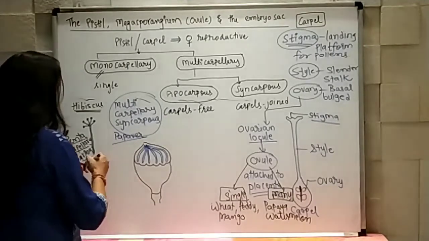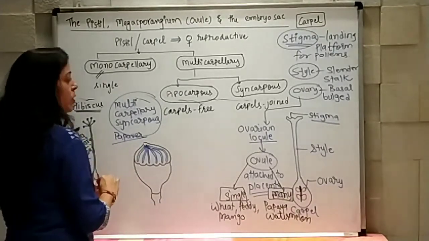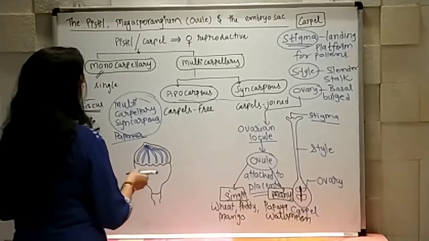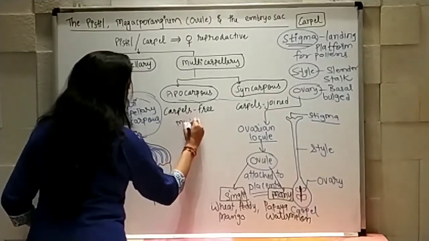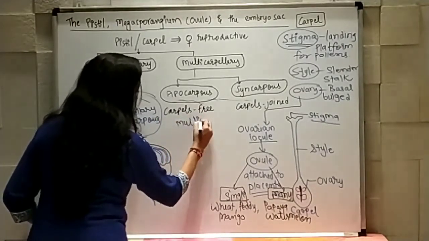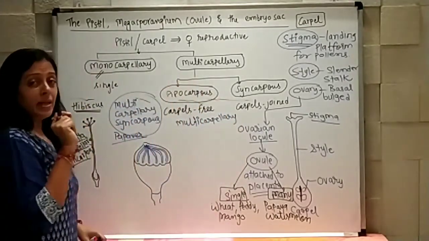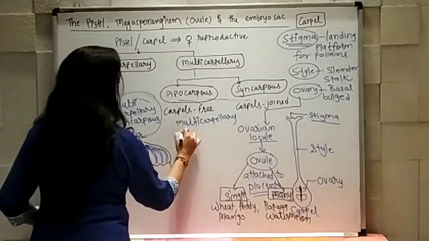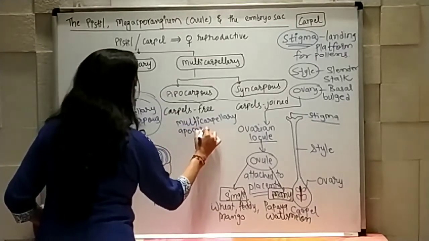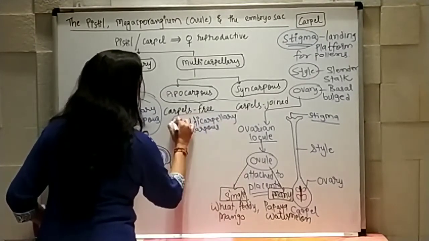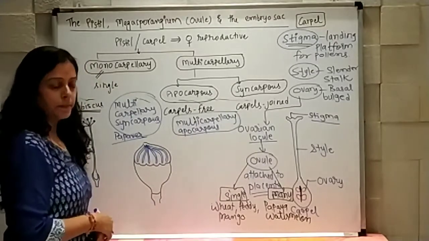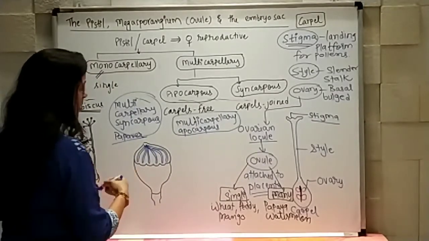Next is one more example we need to understand, for multicarpellary but apocarpous structure. Apocarpous means they are not attached to each other. So the structure can be shown like this.